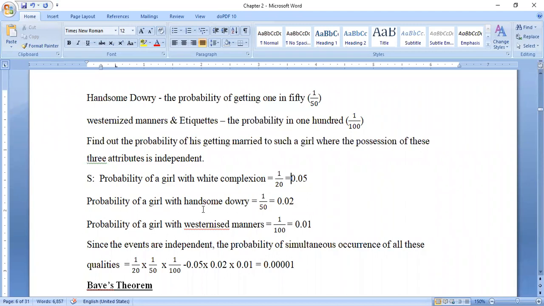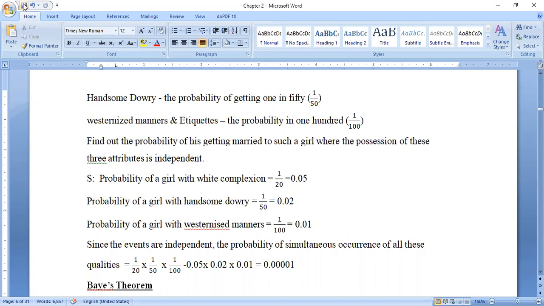The probability of a girl with a handsome dowry, 1 by 50, is 0.02. The probability of a girl with westernized manner is 1 by 100, which is 0.01. These are the probability answers.